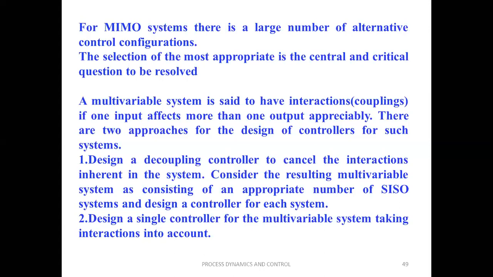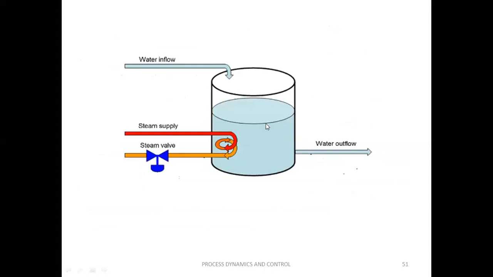If one input affects more than one output appreciably, then you can say that it is having interactions. So the level of the tank also has an effect on the temperature. As the level increases, the temperature may decrease. Or if temperature increases, the water may be converted into vapor and the level may decrease.